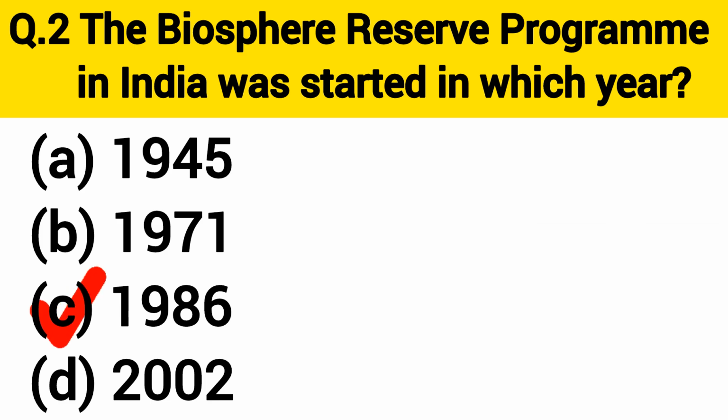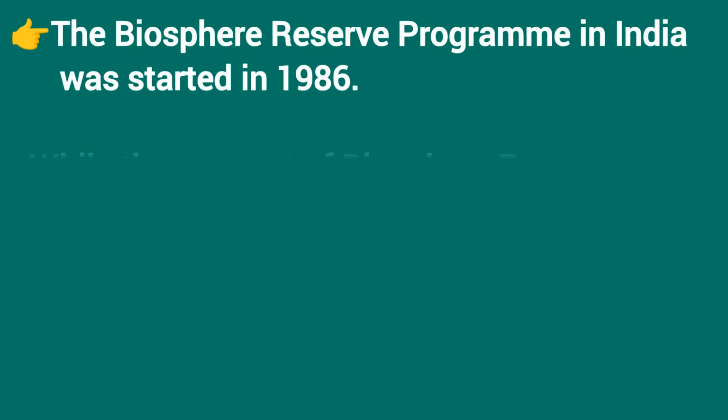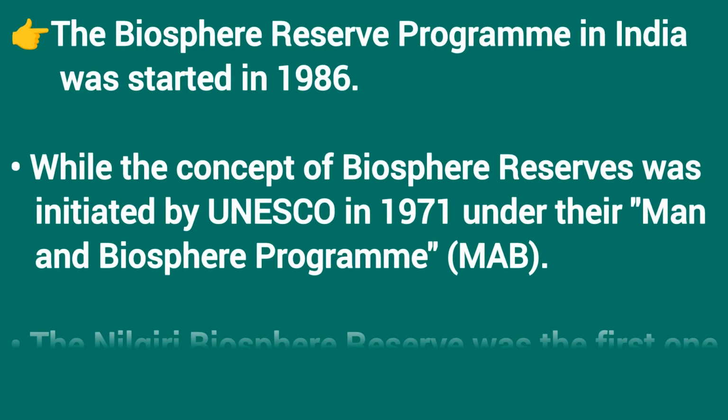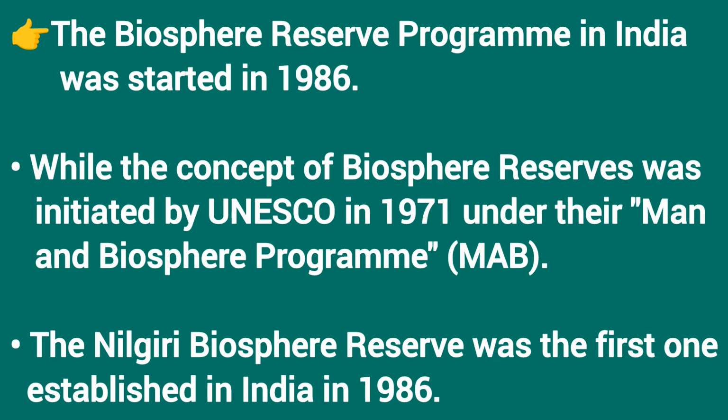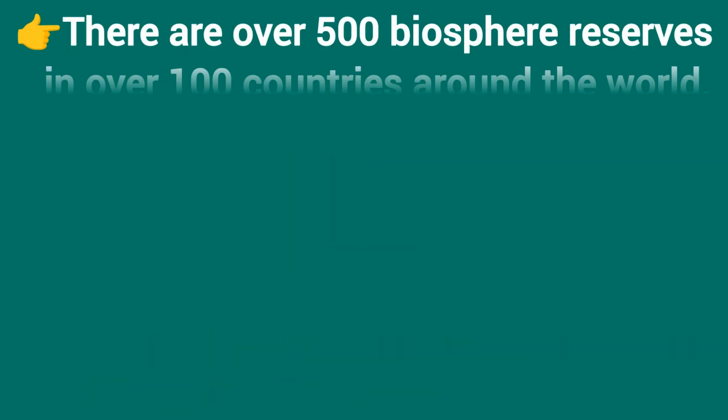Correct answer is option C, 1986. The Biosphere Reserve Program in India was started in 1986. While the concept of biosphere reserves was initiated by UNESCO in 1971 under their Man and Biosphere Program, MAB, the Nilgiri Biosphere Reserve was the first one established in India in 1986.